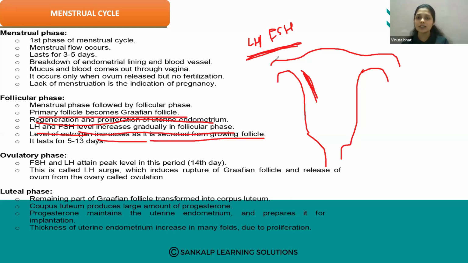It lasts for 5 to 13 days. So this follicular phase lasts for 5 to 13 days. LH and FSH levels increase, and estrogen is also secreted from the growing follicles.